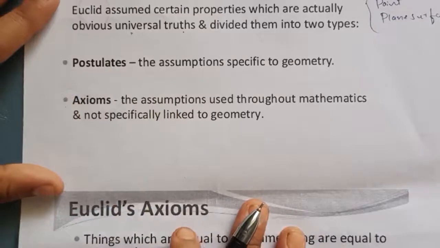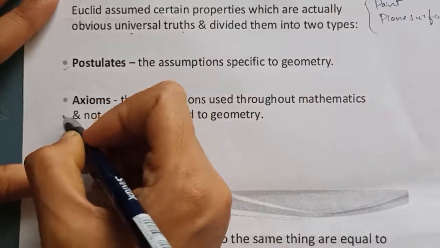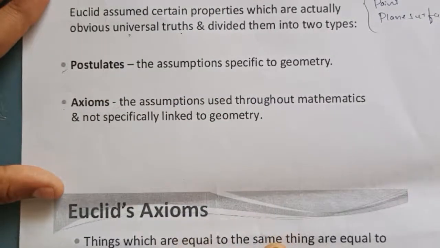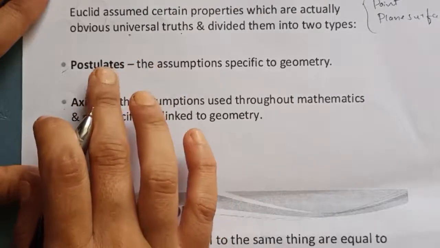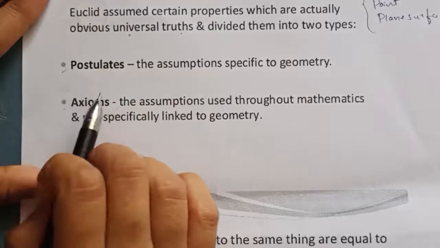That means axioms and postulates are two concepts which are universal truths. We use them in proving theorems and definitions. He continued his idea with many properties that cannot be proved but can be considered universal truths. He divided universal truths into two parts. Which are they? They are axioms and postulates.